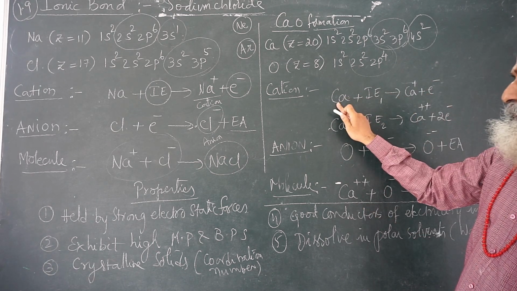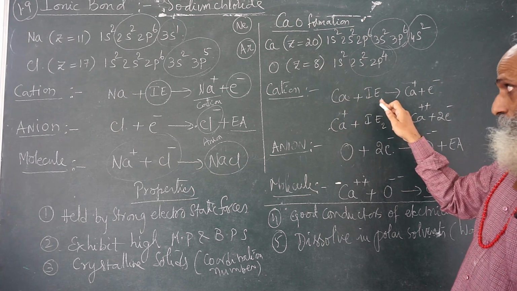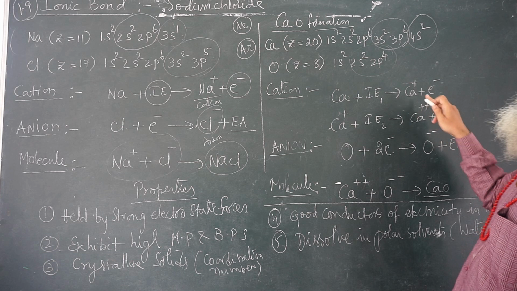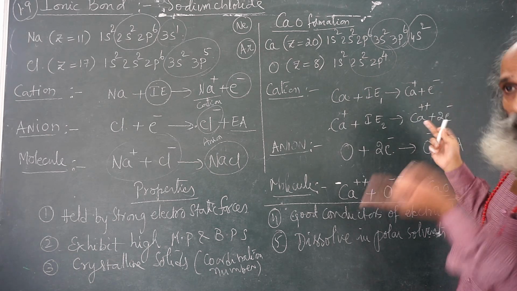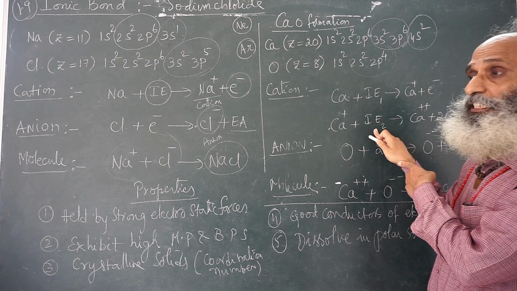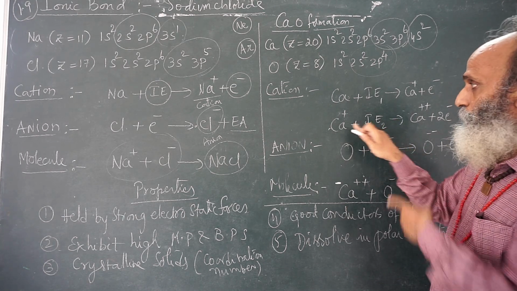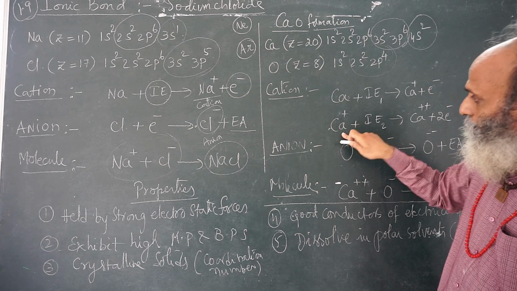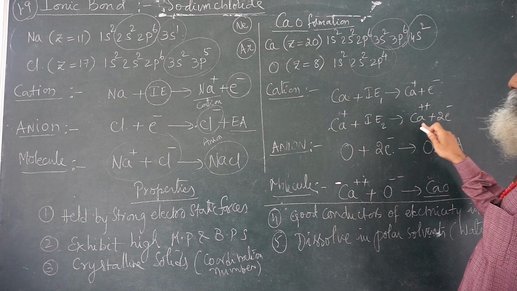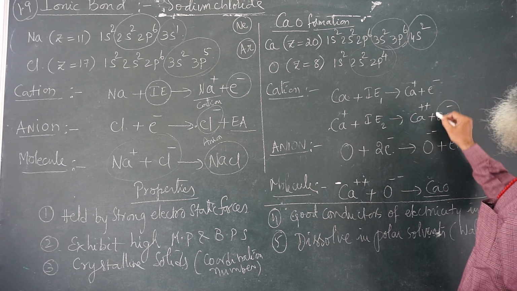Now, cation formation. Calcium, by giving first ionization energy, then 1 electron is released. We want 2 electrons. That means we have to give extra energy. This is called second ionization energy or second ionization potential. So, for the calcium ion, again energy is given, then the Ca++ ion will be formed and 2 electrons are available.